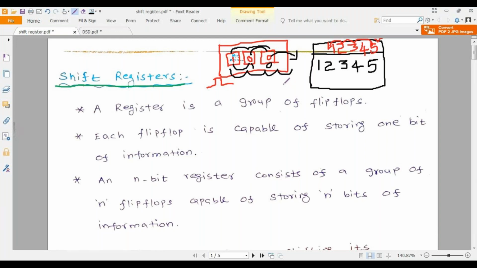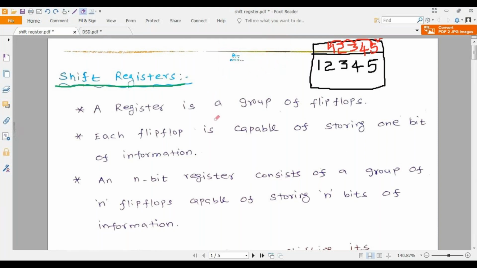So this is the concept of shift register.